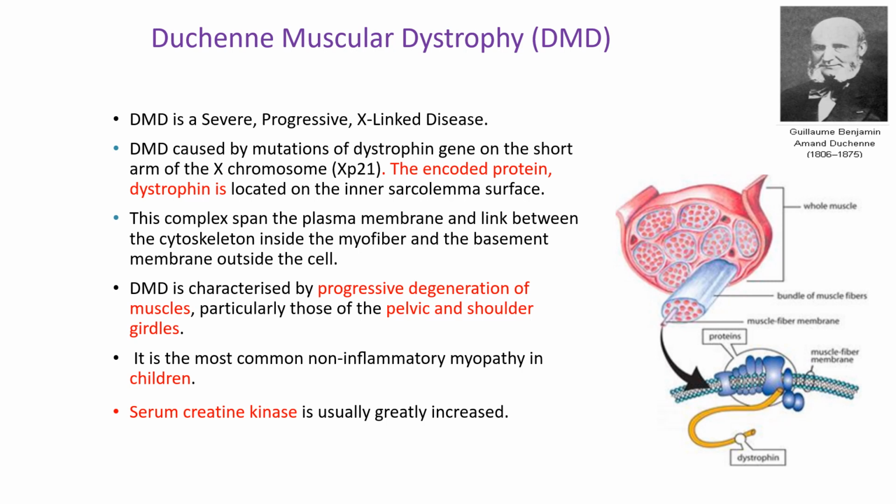The encoded protein dystrophin is located on the inner sarcolemma surface. This complex spans the plasma membrane and links the cytoskeleton, which is located on the inner sarcolemma surface, with the basement membrane outside of the cell. Duchenne muscular dystrophy is characterized by progressive degeneration of muscles, particularly those of the pelvic and shoulder girdles. It is the most common non-inflammatory myopathy in children, and serum creatine kinase is usually greatly increased in these conditions.